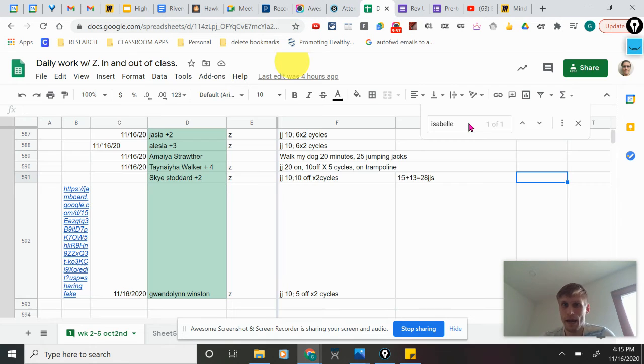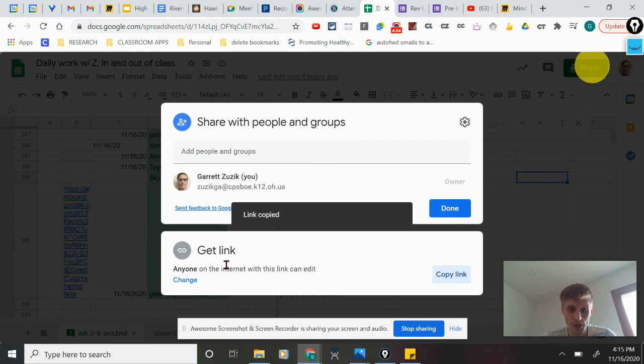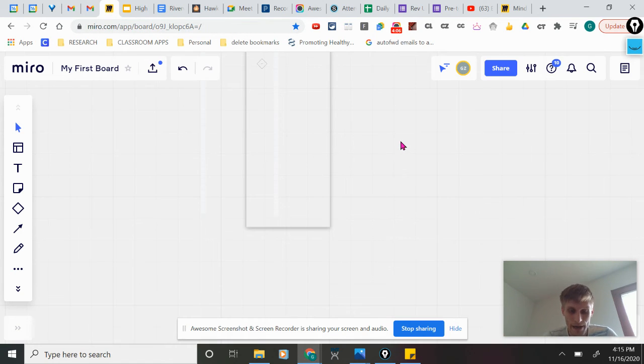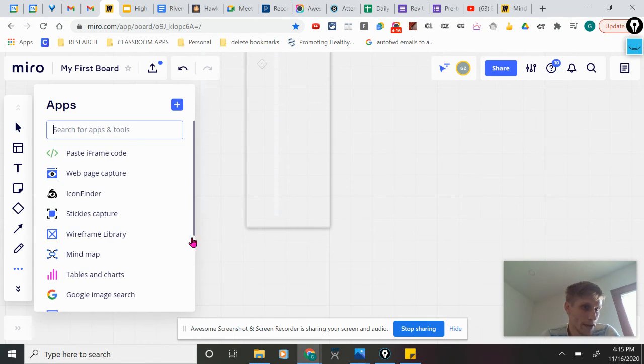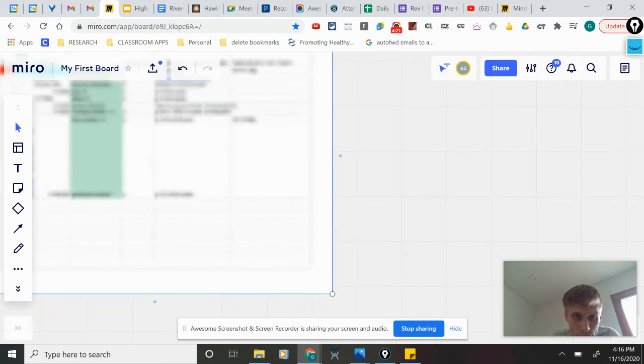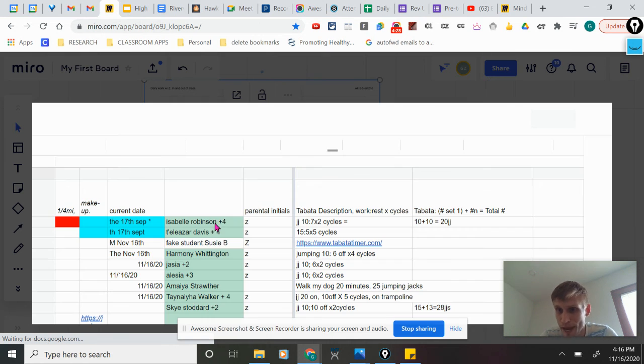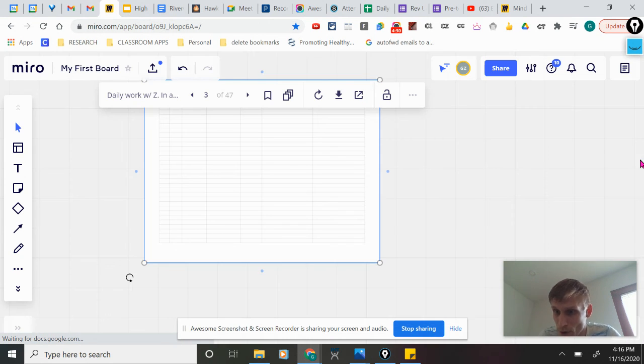I can go in here and I can make this a Google Sheet. All I do is go share. I click on this copy the link after it's shared with everyone. I go on here and now I could have a Google Sheet or Google Form. All I did was paste it onto this board. Anytime you want to do anything, Google Image, the list goes on and on. Here is a Google Sheet that I can update and change from in here. I can go through the pages and I can go onto each page and edit instead of going somewhere.